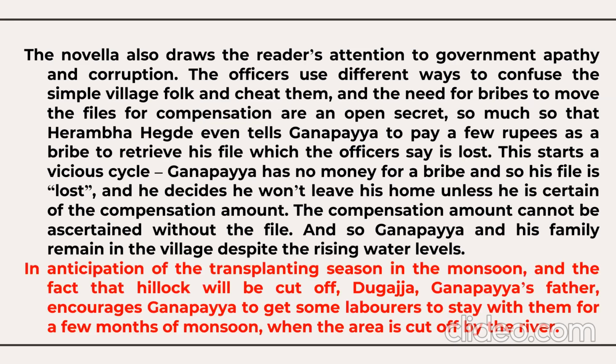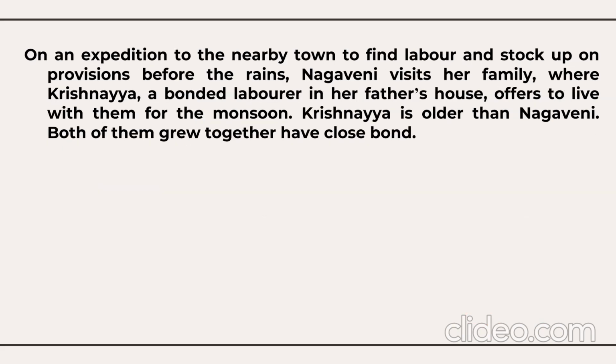In anticipation of the transplanting season in the monsoon, and the fact that the hillock will be cut off, Dugaja, Ganpaya's father, encourages Ganpaya to get some laborers to stay with them for a few months of monsoon when the area is cut off by the river.